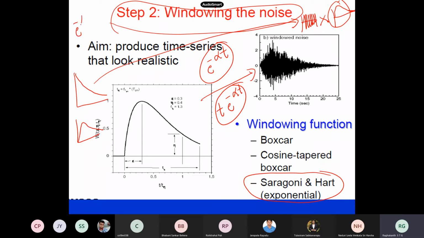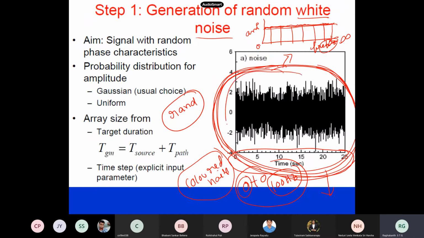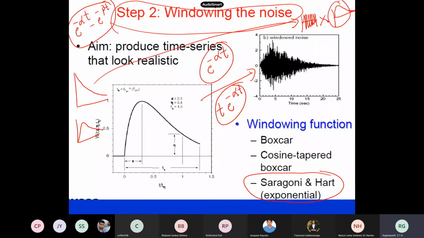Or t into alpha e to the power of minus alpha t, it will be like this. Or there are functions like e to the power of minus alpha t minus e to the power of minus beta t also. So then the Saragoni and Hart model, there are empirical functions like that, because your time history should look like an earthquake acceleration time history, that is the idea. This white noise doesn't look like an earthquake acceleration time history, so this step is required.